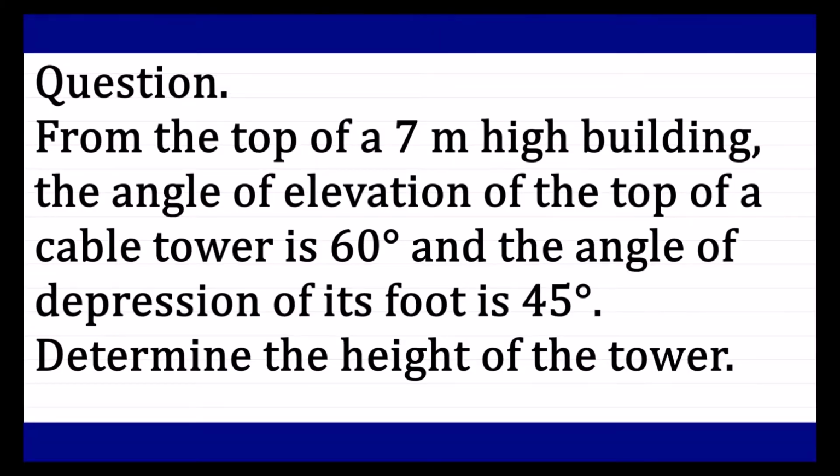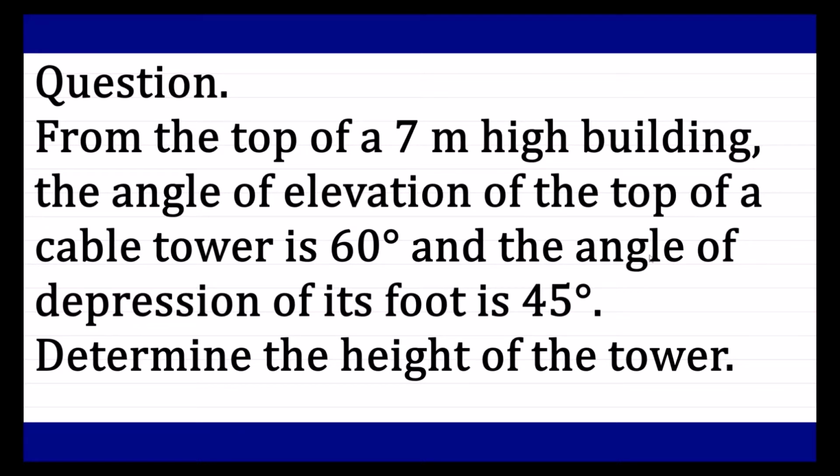The given question is: from the top of a 7-meter high building, the angle of elevation of the top of a cable tower is 60 degrees and the angle of depression of its foot is 45 degrees. Determine the height of the tower. So guys, this question looks to be very easy, but we need to understand what exactly we are going to do and what we are going to find out. Let us see how we are going to work out in order to solve this question.